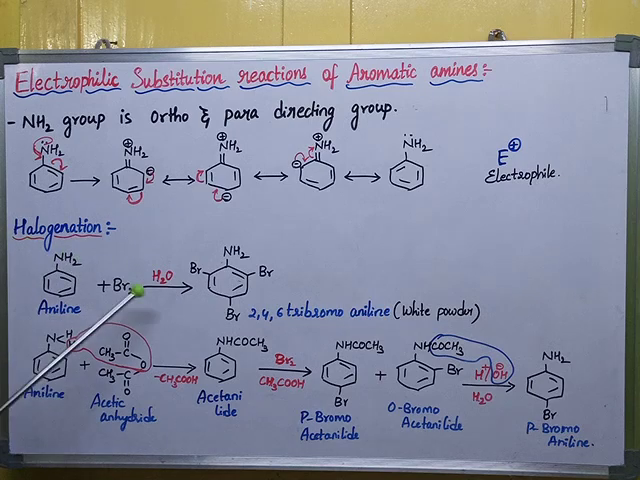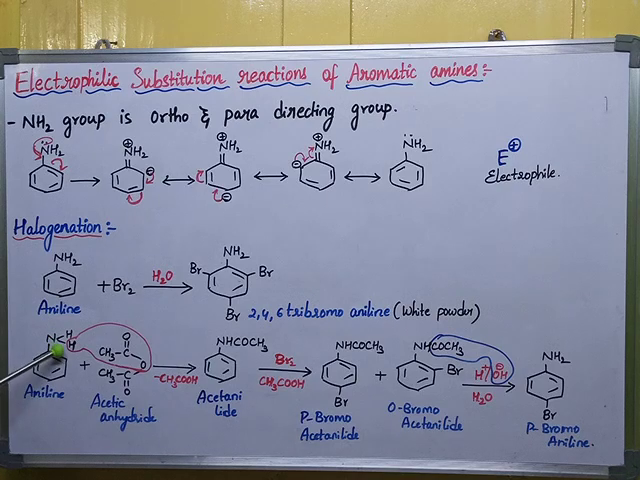So now we are getting a tri-substituted derivative. In order to get a mono-substituted derivative, a mono-bromoaniline, what do we have to do? We have to decrease the activity of the NH2 group. In order to decrease the NH2 group activity, I'll do the acetylation process. That is, I'm taking the aniline and adding acetic anhydride. The formula of acetic anhydride you can clearly observe, (CH3CO)2O. CH3CO is present 2 times in this structure.